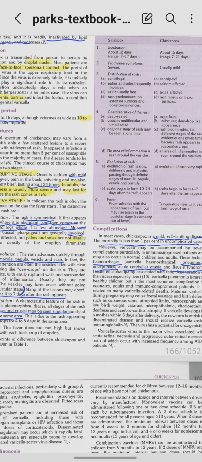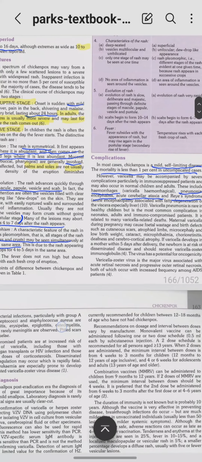Okay, complications. So usually chickenpox is a mild disease. It is self-limiting and mortality is less than 1% in uncomplicated cases. But in some immunocompromised people and in normal children and adults also complications may occur, such as hemorrhage, there is hemorrhagic varicella, pneumonia can occur, encephalitis can occur, acute cerebral ataxia can occur, and Reye syndrome, that is an acute encephalopathy, right, which is associated with fatty degeneration of the viscera, especially liver. Okay, so these are the complications, but Reye syndrome and all, it is very rare.